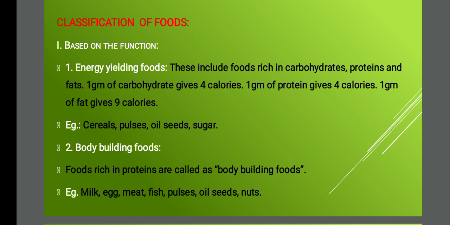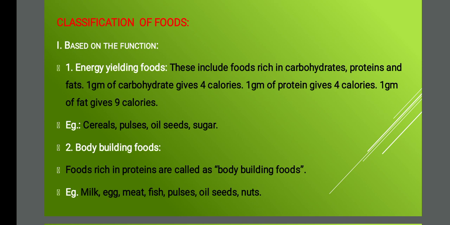Coming to energy yielding food, 1 gram of carbohydrate gives an energy of 4 calories. Protein, 1 gram of protein also gives 4 calories. But if you take fat, it gives 9 calories. Examples for energy yielding food include cereals. Cereals are nothing but rice, wheat, maize, all come under cereals. Pulses, oil seeds and sugar, all these come under energy yielding food.